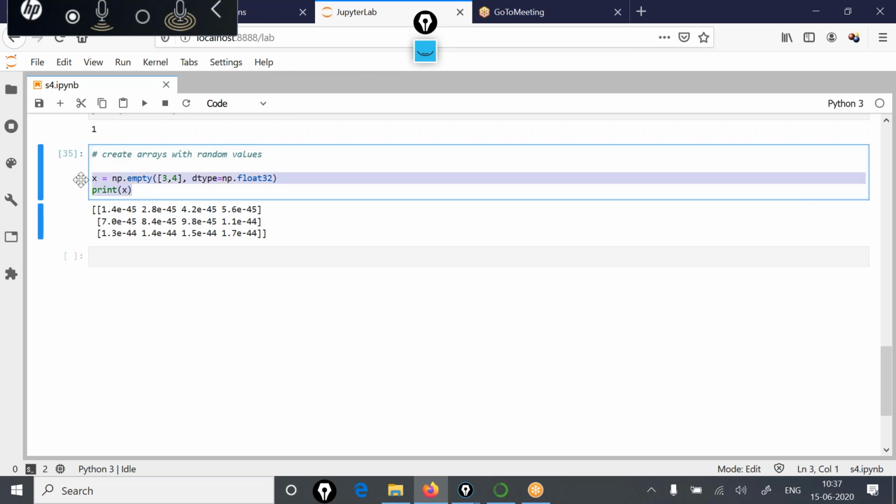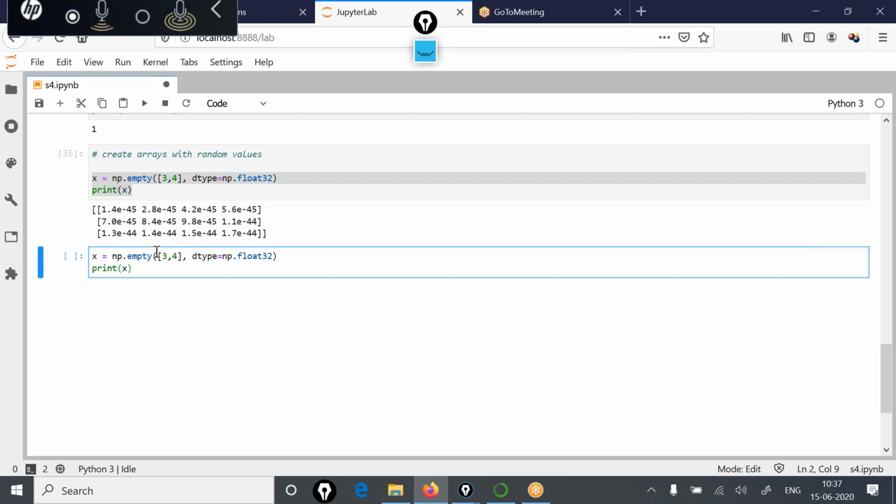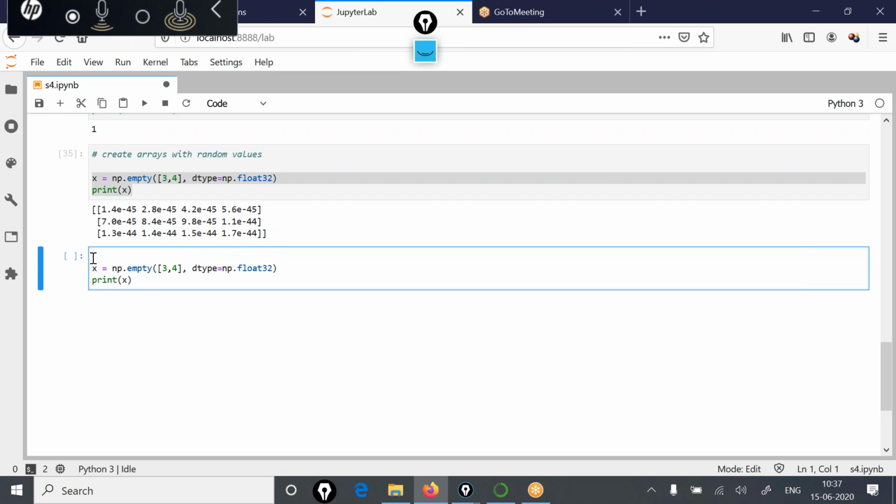So this is one thing. Second, if you don't want to create an array with random values, but if you want to create an array with 0 values, so this is creating arrays with 0 values. In this case, you can make a call to the zeros function, np dot zeros.